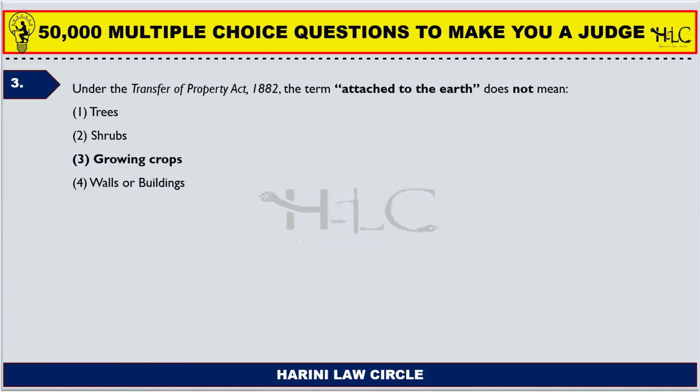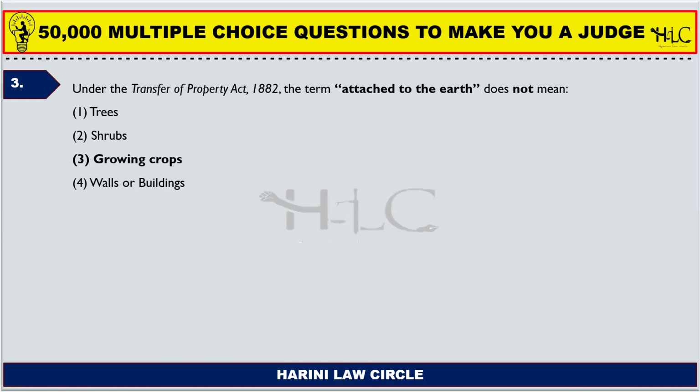Because immovable property differs from the general rule. The Transfer of Property Act defines immovable property under Section 3, where it says that growing crops are not part of immovable property. And the General Clauses Act of 1897, under Section 3, sub-section 26, says anything which is attached to the earth is an immovable property.